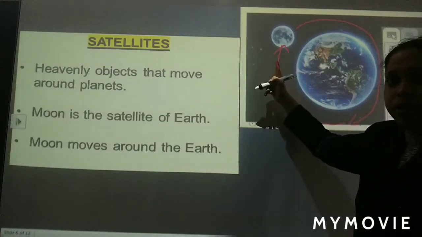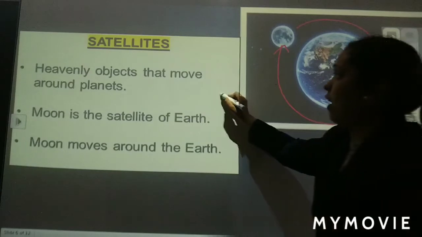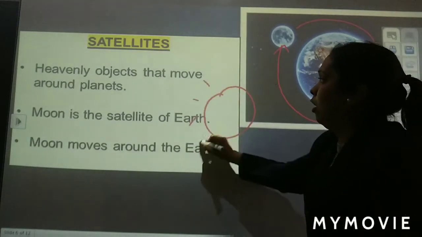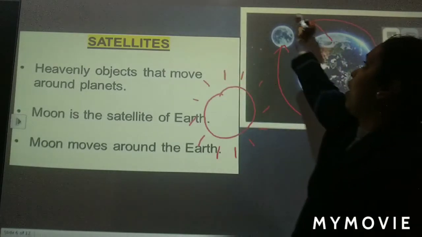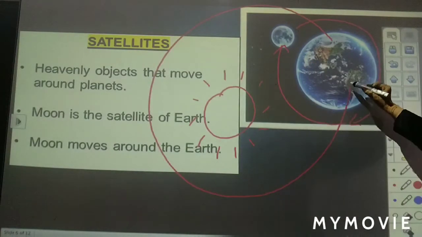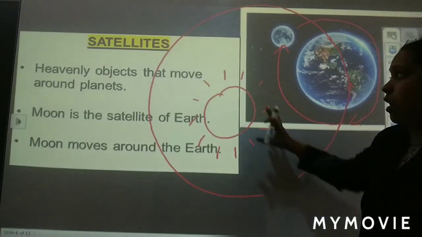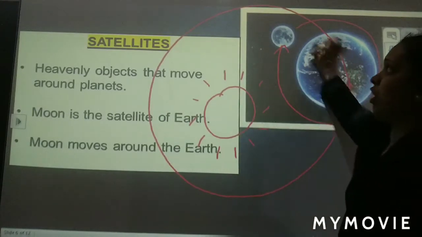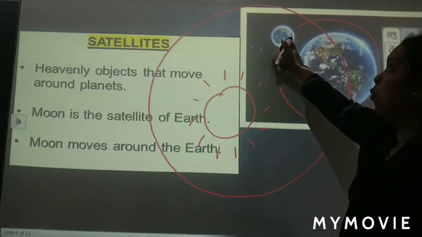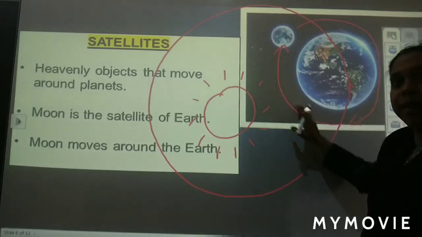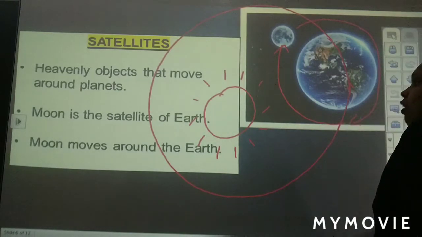Earth. This Moon is moving around the Earth, and this Earth is moving around the Sun, if the Sun is there. Okay, now you understood what I am trying to say. This is the Sun. Earth is moving around the Sun. Earth is going around it. And this is the Moon. Moon is moving around this Earth. The Moon is going around our Earth. Okay. Yes. That is what I am trying to say.